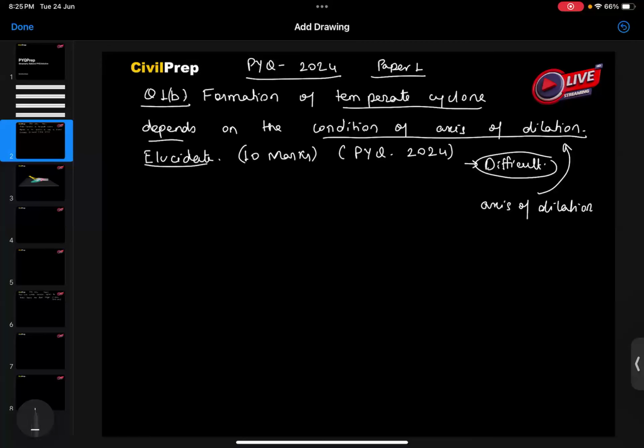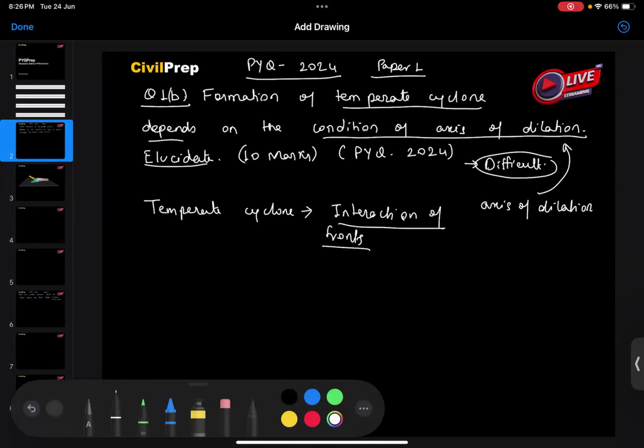Now, let's understand this question, that what is temperate cyclone and how this axis of dilation is resulting into the formation of temperate cyclone. Now, when we look at a temperate cyclone, it is forming because of the interaction of fronts. You might be aware about this part, that when the fronts interact, it results into the formation of cyclone.